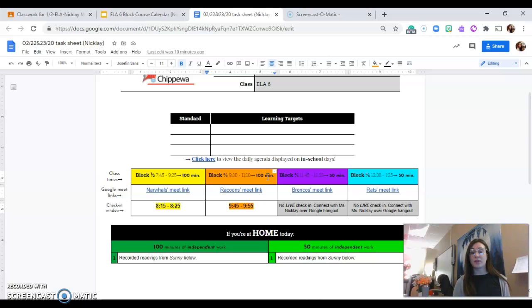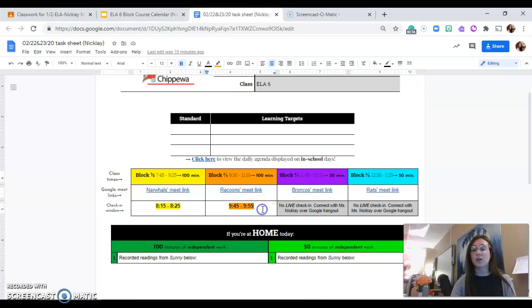Remember, when we were in the hybrid model before, for those of you who are familiar and were a hybrid student prior to going distance, the morning classes have a longer chunk on Monday and Tuesday, and then it will flip-flop where the afternoon classes have that 100 minutes, that longer chunk. Okay, this brings me to my next point. There is a check-in window.